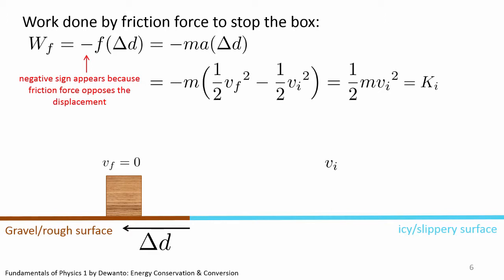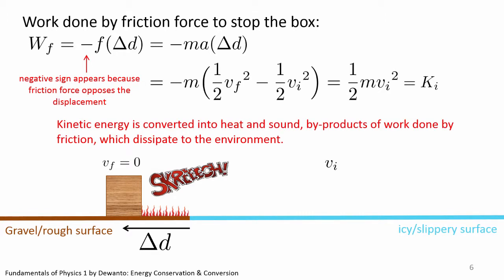But the dissipated kinetic energy does not simply disappear. Instead, it is converted into other forms of energy, such as heat or sound, which are byproducts of the work done by friction. If we are able to somehow account for all the dissipated energy, that is to say, we are able to measure the amount of heat and sound generated, we will find out that this amount will be equal to the change in the kinetic energy of the box.